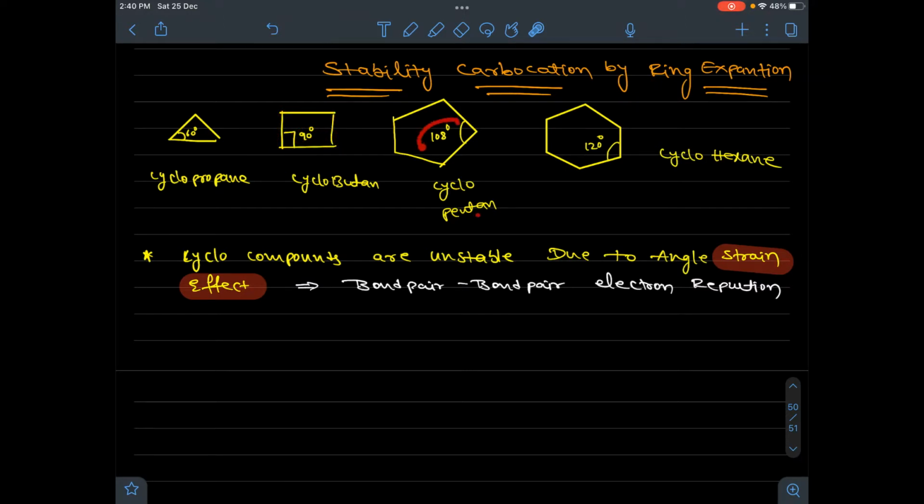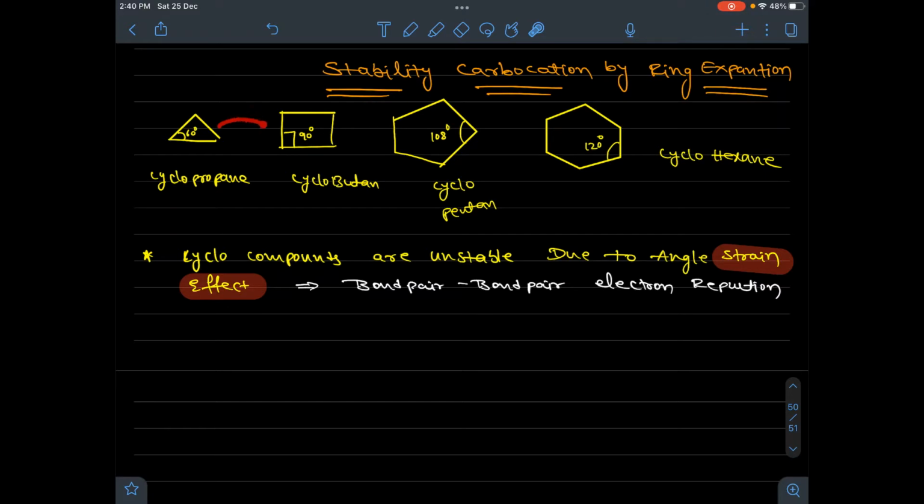Cyclopentane, bond angle will be 108 degrees, and cyclohexane, bond angle will be 120 degrees. Look at here, 3-membered ring which has bond angle just 60. So repulsion between bond pair electrons will be high. The bond pair of electrons which are shared between carbon atoms are just at 60 degrees angle. So repulsions will be high.